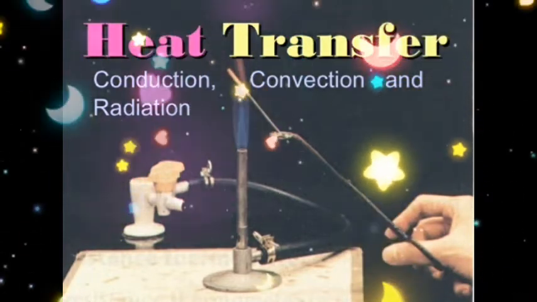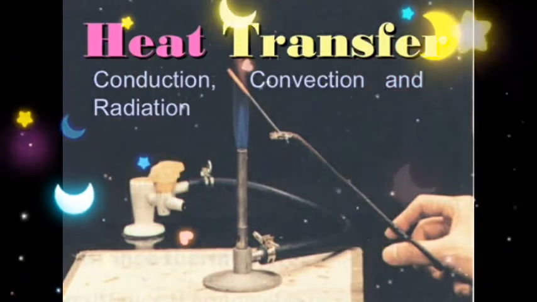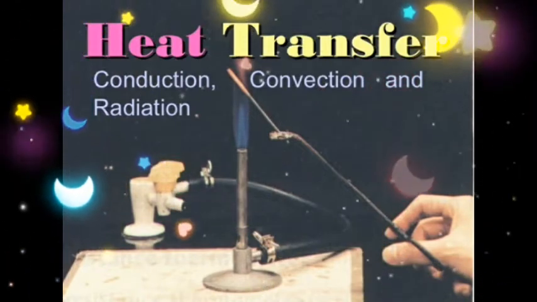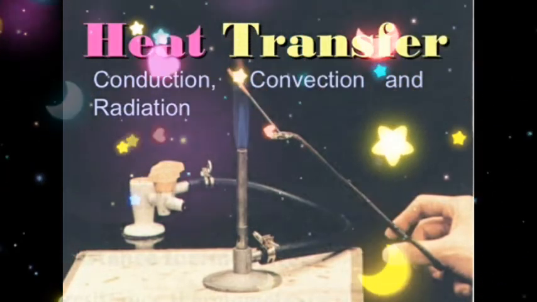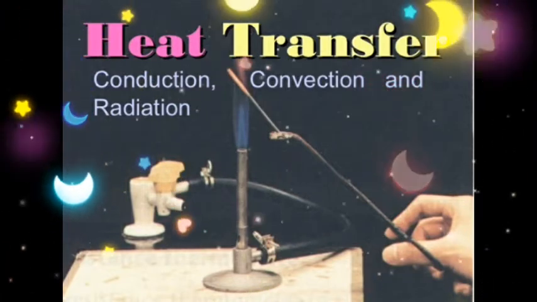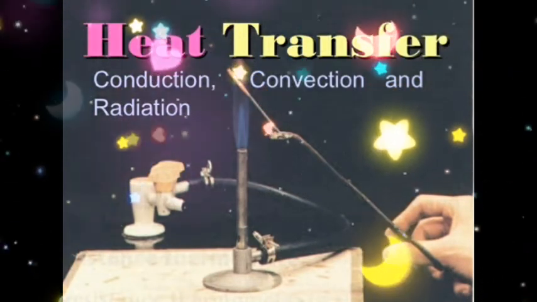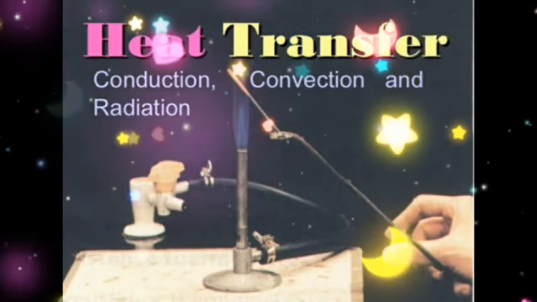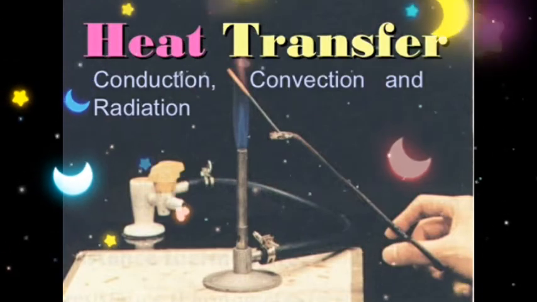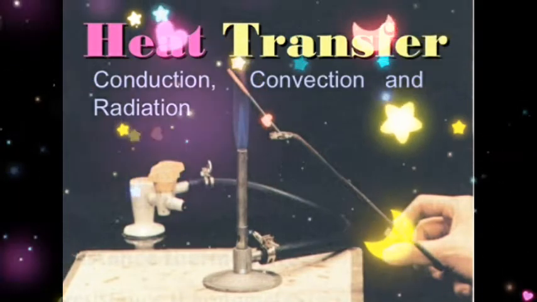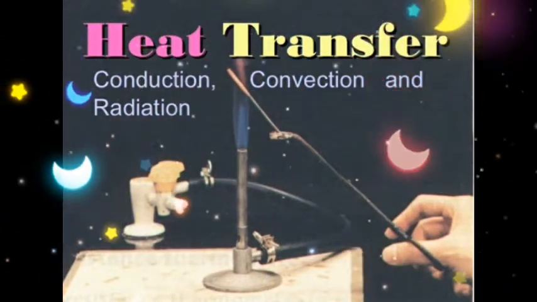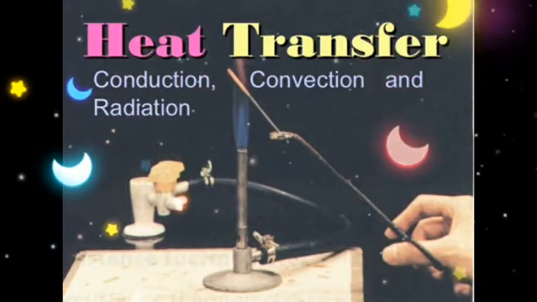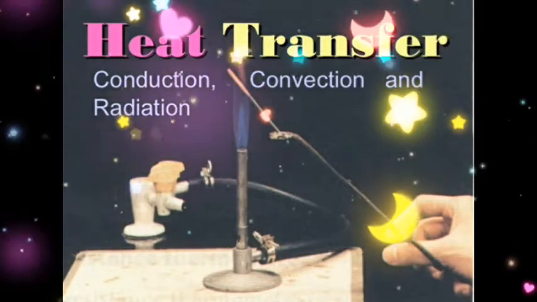So the kinetic energy of particles in matter is called thermal energy. But when thermal energy is transferred, it is known as heat, because the word thermal means heat. Heat is the thermal energy that flows from an object at higher temperature to an object at lower temperature. So now you know what transfer of heat is, and now we're going to discuss some more ways of it, which I'm going to explain to you.